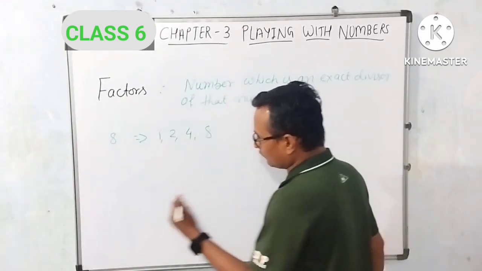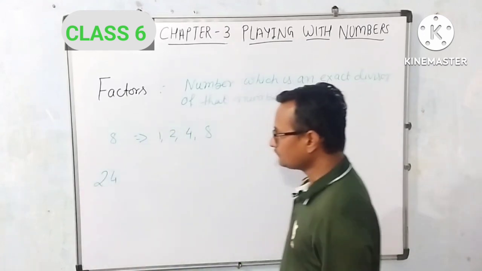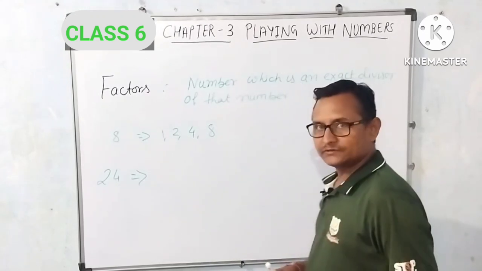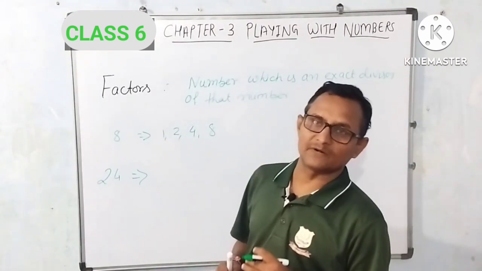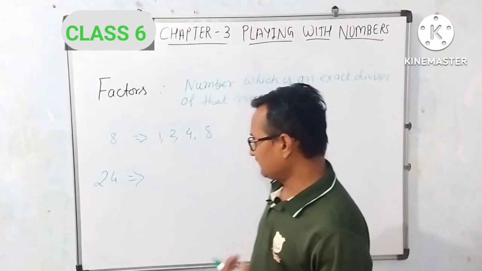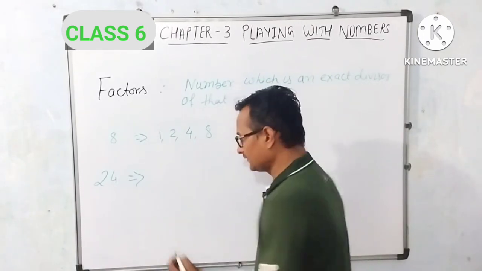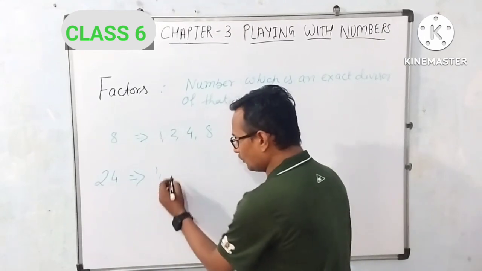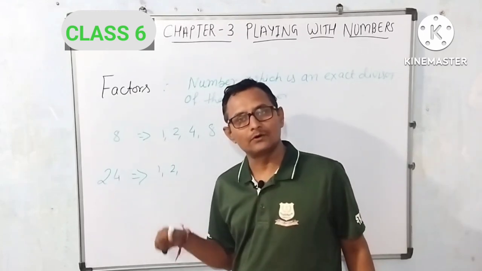Let's understand by one more example. 24. So what are the factors of 24? So we have to think in which table 24 is coming or by which number 24 is divisible. So we can say 24 is divisible by 1, 24 is divisible by 2, or we can say 24 comes in the table of 2.